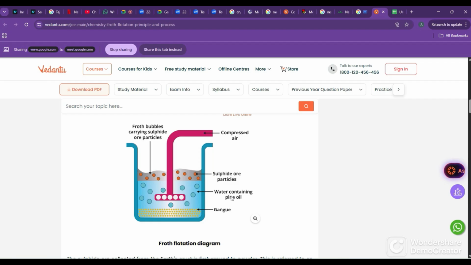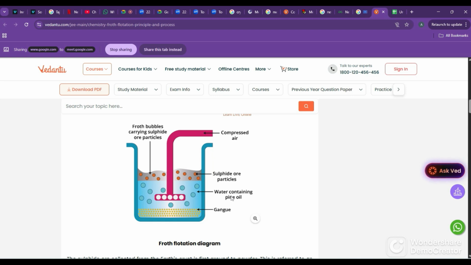Now our ore contains sulfur. Say we are trying this method on galena, PbS, lead sulfide ore. It has a lot of impurities like rocks, small particles of sand, dust, everything is covered in it.